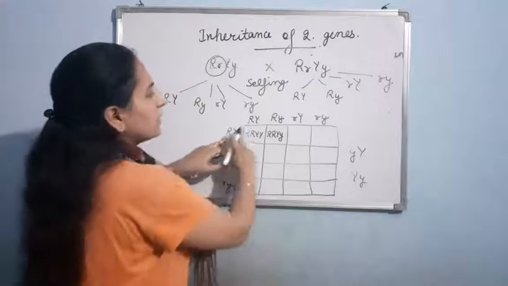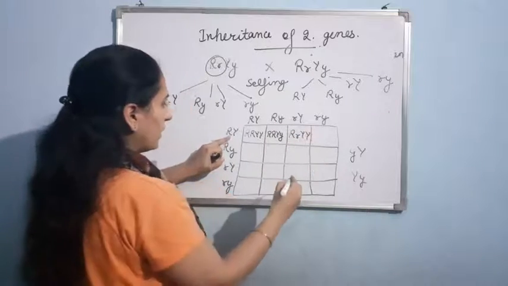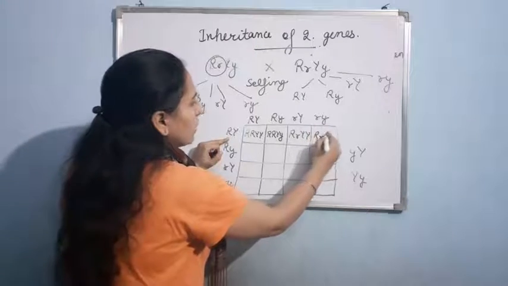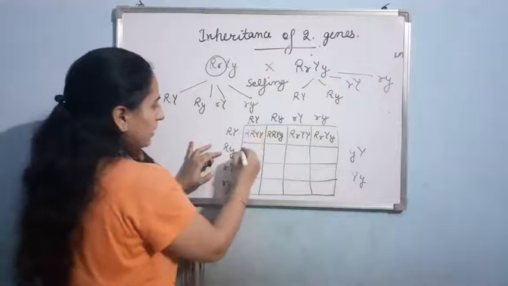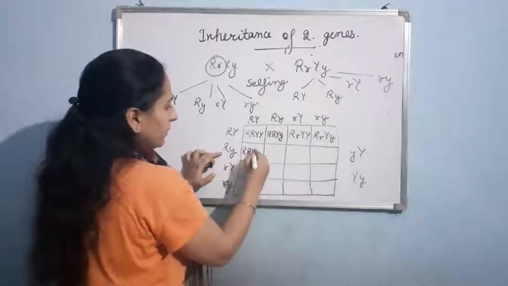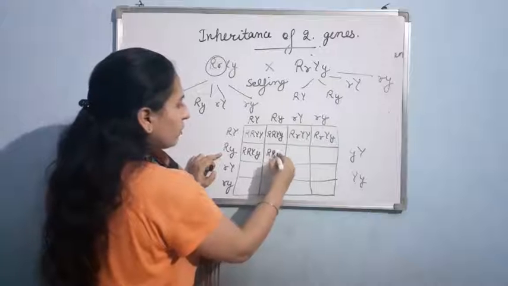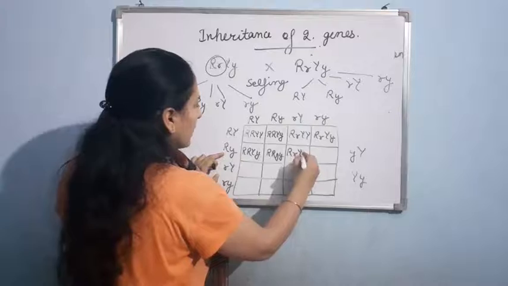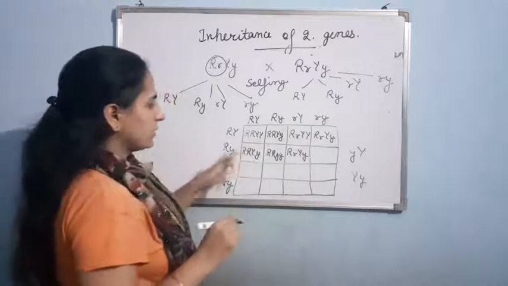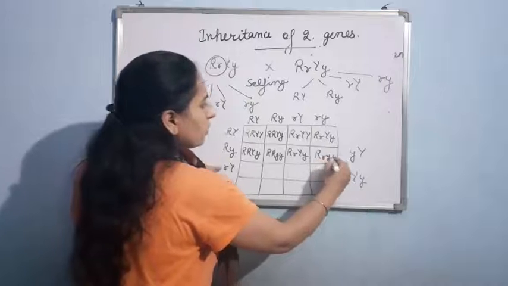Now, next is capital R, small r, capital Y, capital Y. Capital R, small r, capital Y, small y. Am I clear? Capital R, capital Y, small y. Capital R, small y, small y. Capital R, small r, capital Y, small y. Like this you can just do. Capital R, small y, small y.